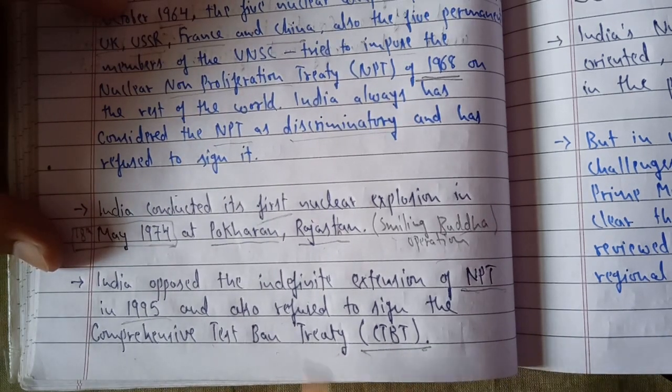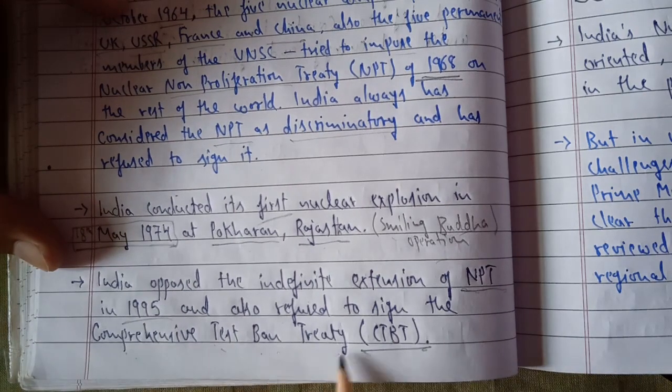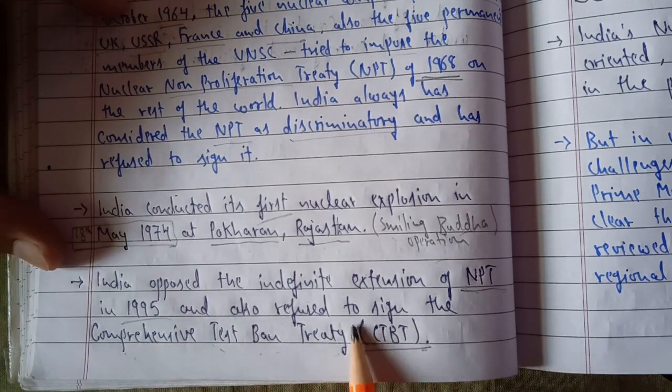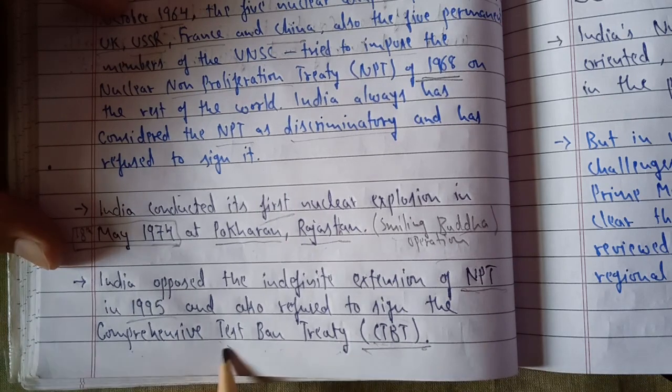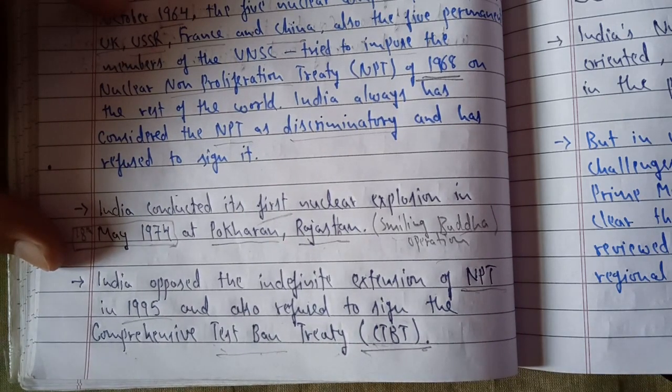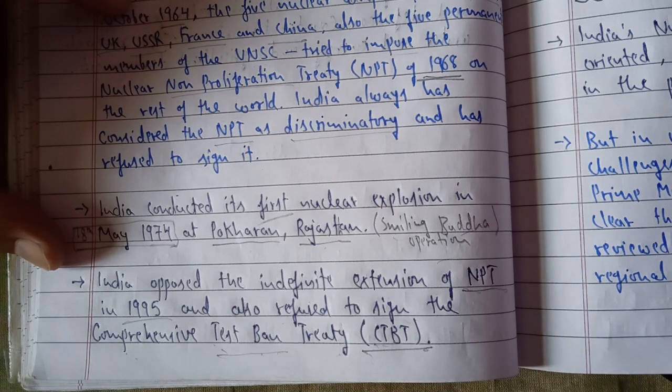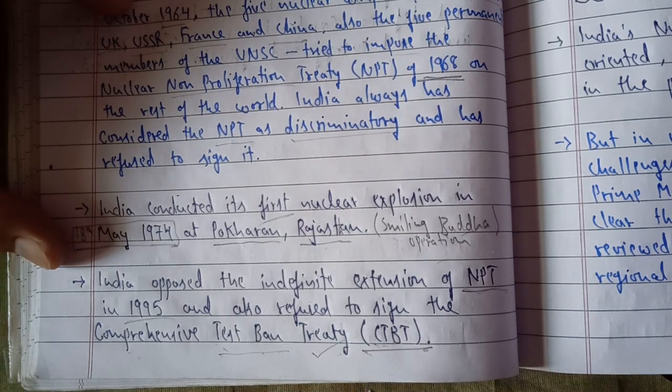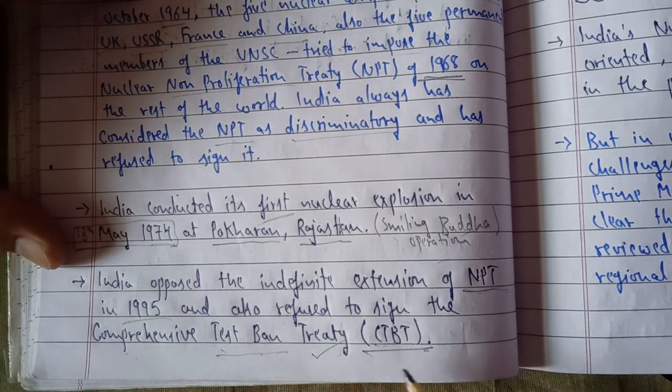At least you should know the full form also. Comprehensive Test Ban Treaty, CTBT. From its name you can understand, Test Ban Treaty. According to this treaty, all the countries around the world were asked to conduct no tests of nuclear weapons in any place, whether underwater, in the atmosphere or on the ground. It was banned totally. But this treaty would only be functional if all the countries in the world signed it.